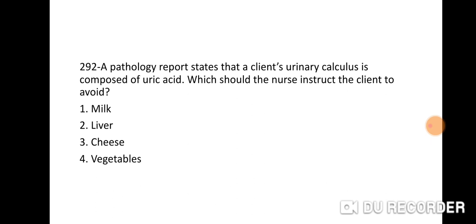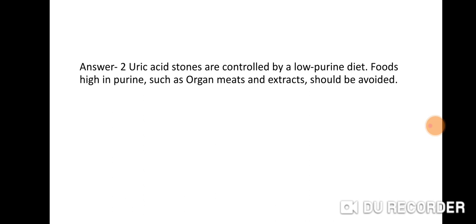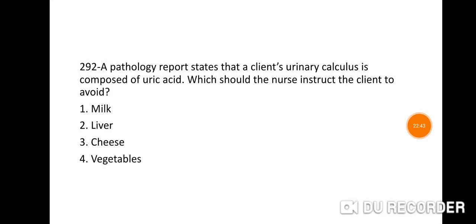Right answer is 2. Uric acid stones are controlled by a low purine diet. Foods high in purine such as organ meats and extracts should be avoided. Right answer is 2. Liver, which is an organ meat.